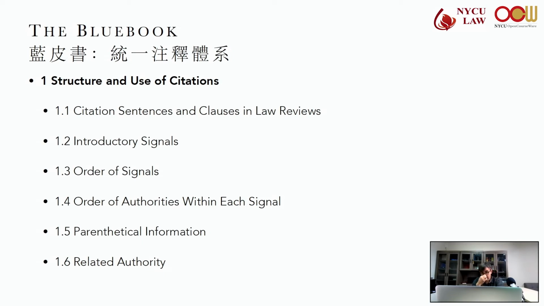Now, we also have the order of authorities within each signal. And these authorities are usually separated by semicolons. And what the Blue Book recommends is there should be a logical manner in which those authorities are ordered. So for example, if one is more helpful than the other, that one should go first.